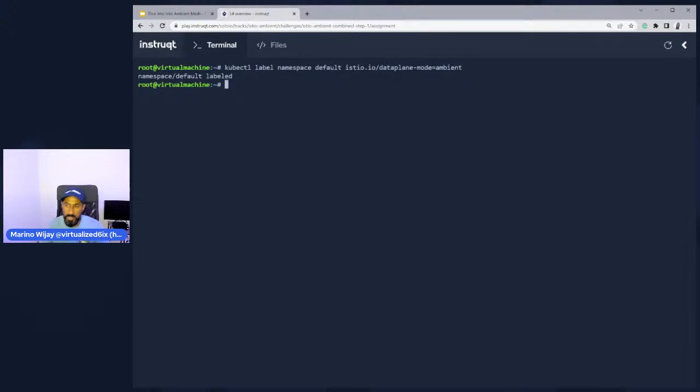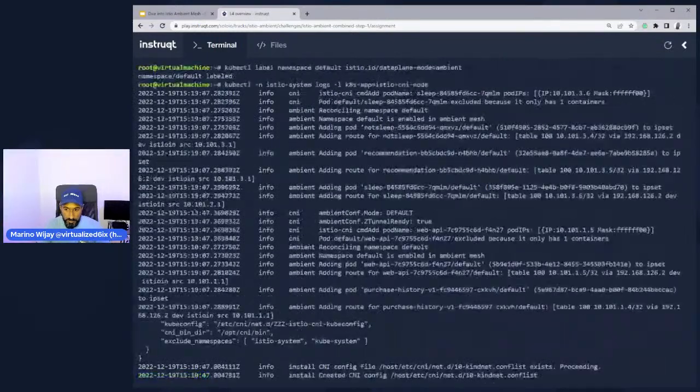So the moment I do that, if we start running some logs, if we run the log command here, which is kubectl -n istio-system logs against any pod or resource that has the Istio CNI node label, well, here's what happens.